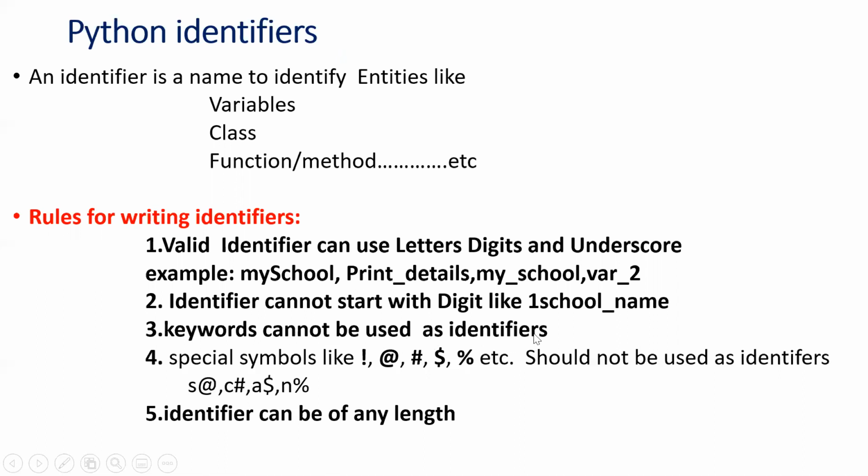Keywords cannot be used as identifiers, like in every programming language, we have keywords. Keywords cannot be used as identifiers. Now, special symbols cannot be used, like exclamation mark, at the rate mark, hash, dollar, percentage symbol. These cannot be used in identifiers. These are invalid identifiers: s@, c#, a$, and percentage. Now, an identifier can be of any length from Python 3.